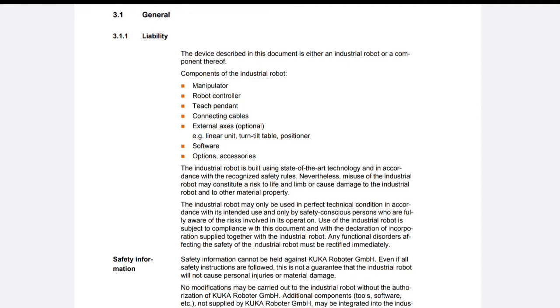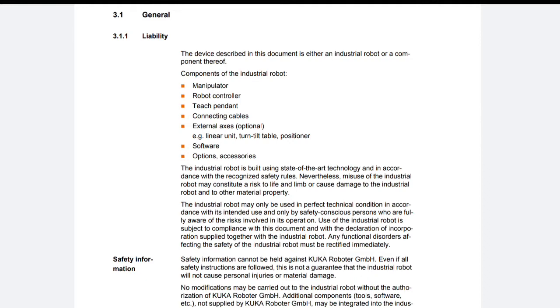The industrial robot may only be used in perfect technical condition in accordance with its intended use and only by safety-conscious persons who are fully aware of the risk involved in its operation. Use of the industrial robot is subject to compliance with this document and with the declaration of incorporation supplied together with the industrial robot. Any functional disorder affecting the safety of the industrial robot must be rectified immediately.